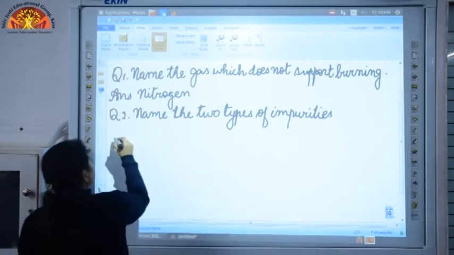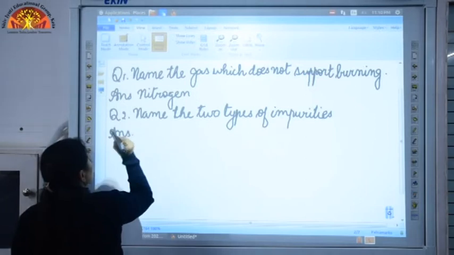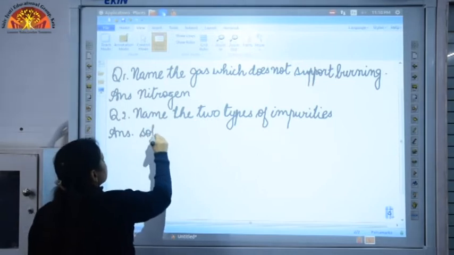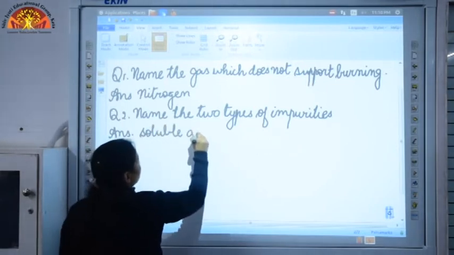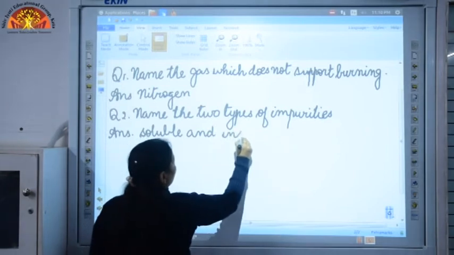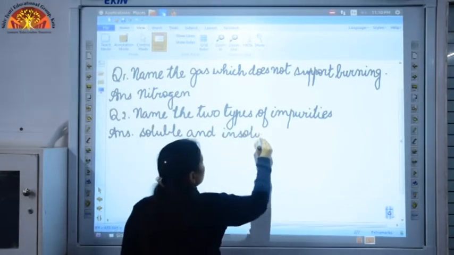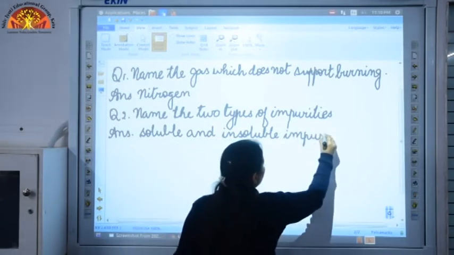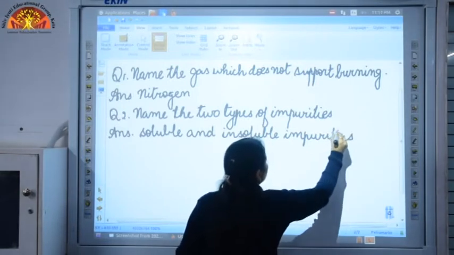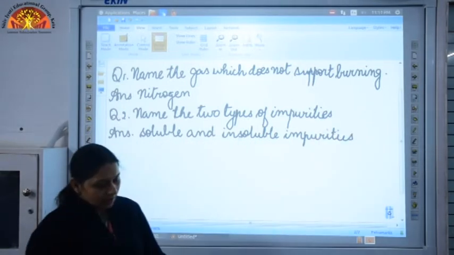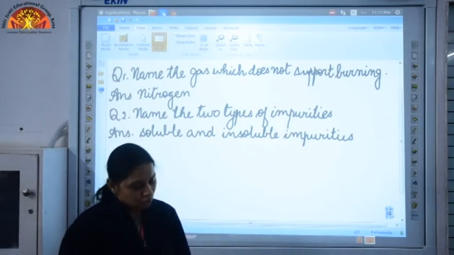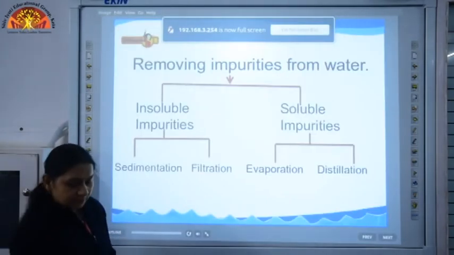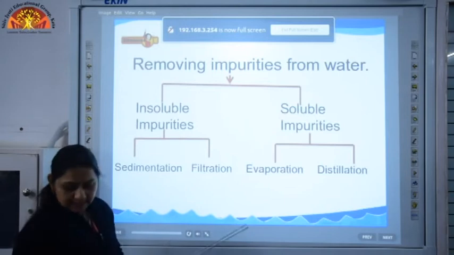Just now we have discussed there are two types of impurities, that is soluble impurities and insoluble impurities. These are the two types of impurities. So, this is the question and answer for the second internal question, and you are going to mark it on page number 102, children. Okay.